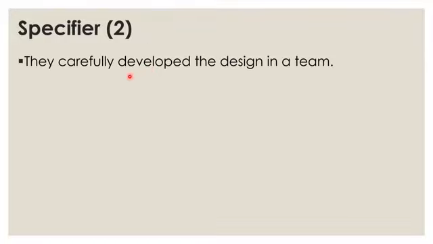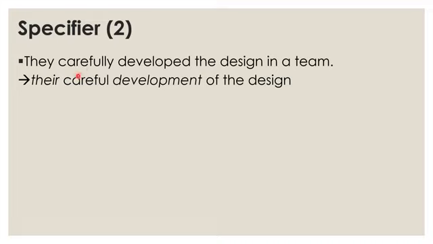Well, let's see. We have the sentence they carefully developed the design in a team. The sentence can be paraphrased into a noun phrase, the careful development of the design. The meaning is more or less the same, but here we have a noun, an action instead of an event. The careful development of the design.